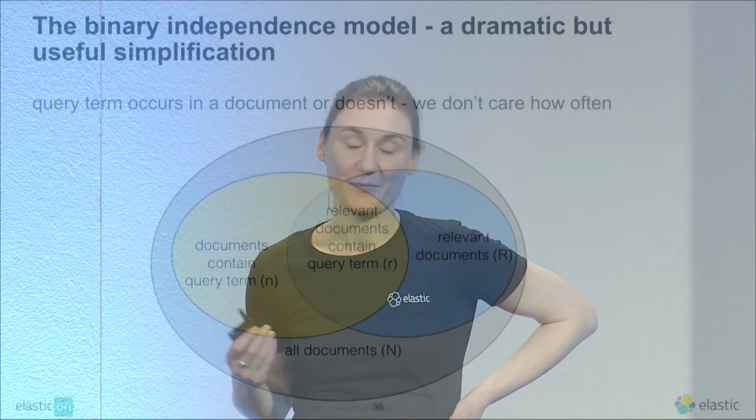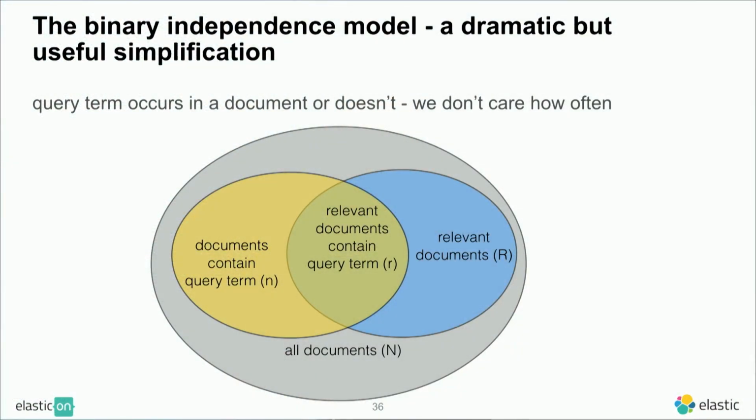There are basically two ways to do that, or two assumptions that we make. Number one is called the binary independence model, and it's actually a pretty dramatic assumption, because we assume that a term either appears in a document or it doesn't. So term frequency is either 1 or 0. This is most of the time not the case in the documents that we're looking at, like articles or mails. You wouldn't expect that. But for tweets or chats, this actually makes a little bit of sense. So think of that use case.